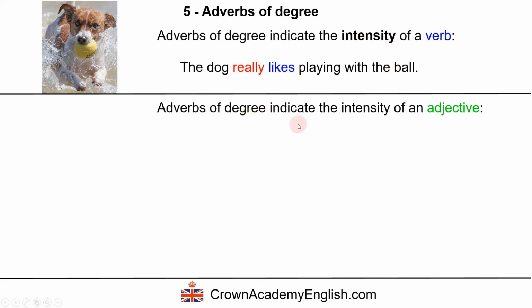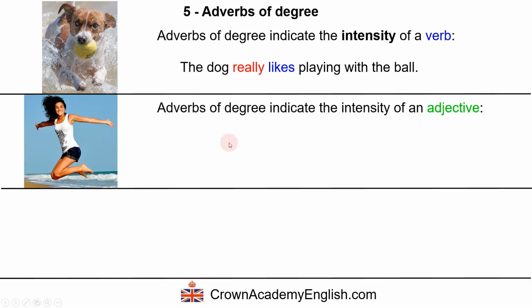But adverbs of degree can also indicate the intensity of an adjective. Example: she is extremely happy to be on holiday. So happy, this is an adjective, and extremely, it tells us the intensity of the happiness. So again, extremely and really, extremely is also very strong, perhaps 90%. Okay, so very strong. She's very, very happy.